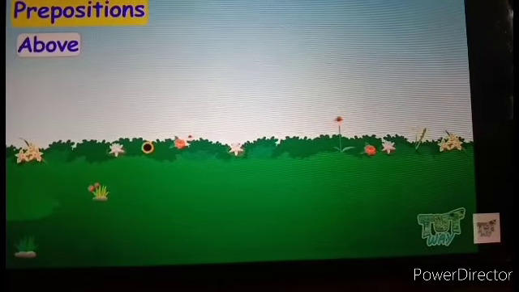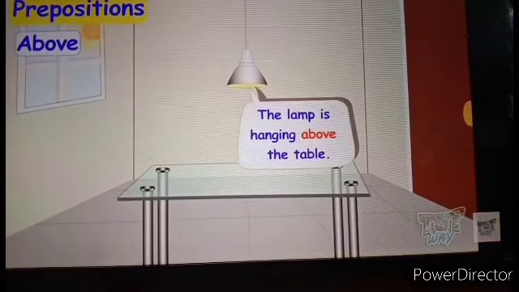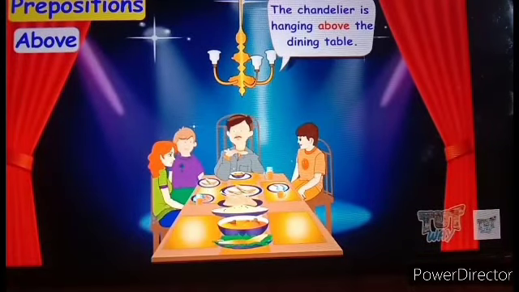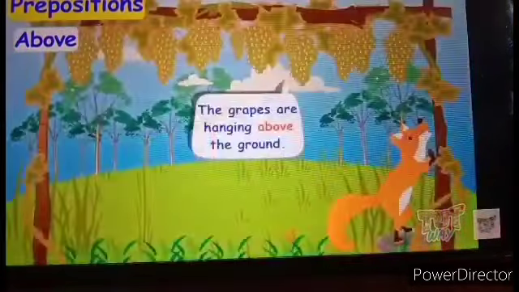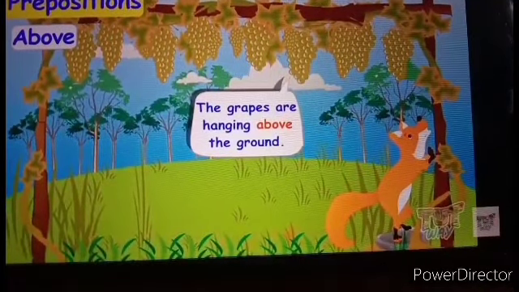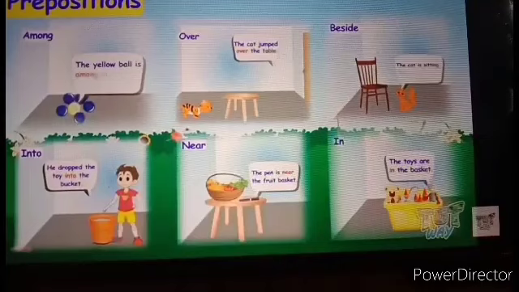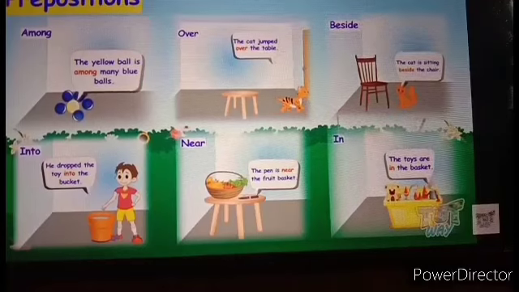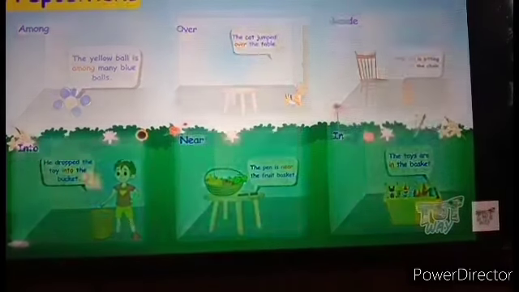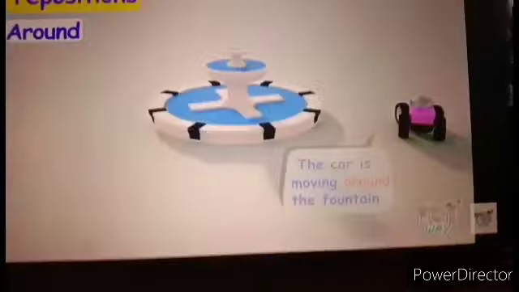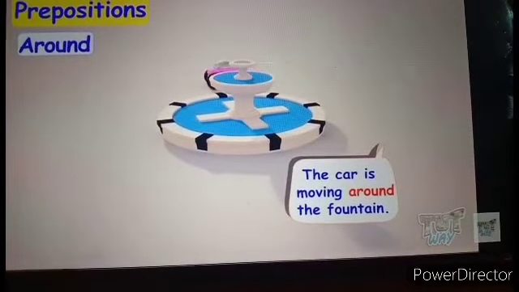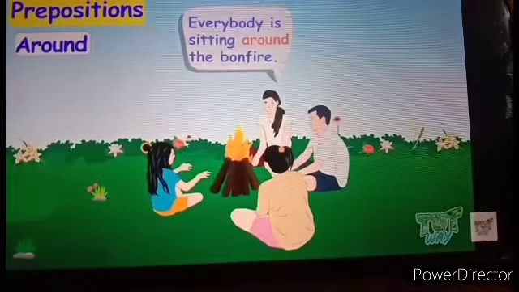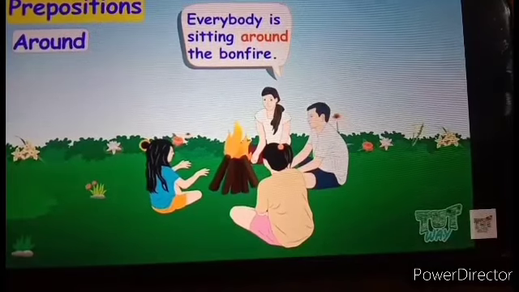The next preposition is above. The lamp is hanging above the table. The chandelier is hanging above the dining table. The grapes are hanging above the ground. The next preposition is around. The car is moving around the fountain. The earth revolves around the sun. Everybody is sitting around the bonfire.